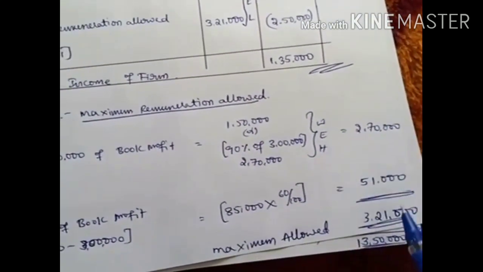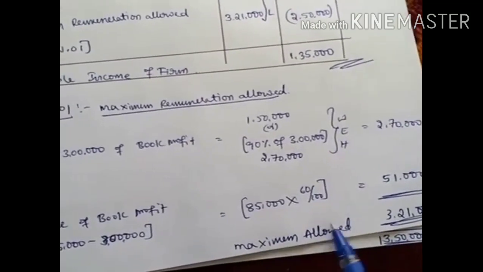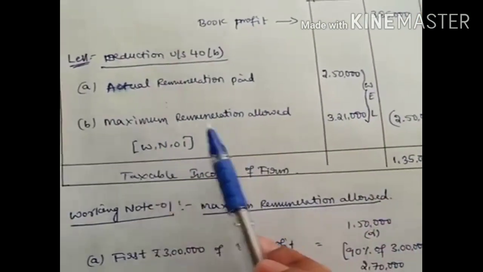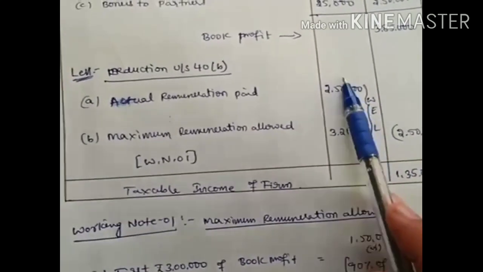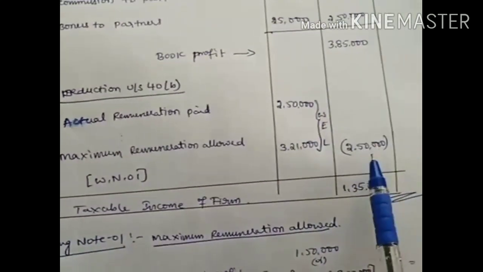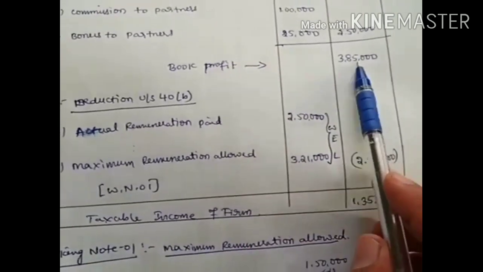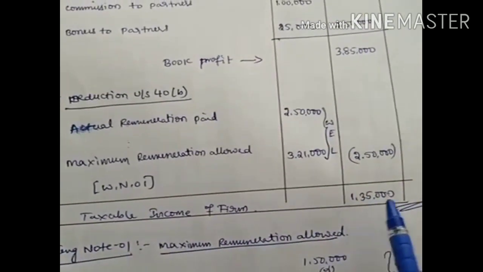Add both of the amounts, and you get 3,20,000 as the maximum allowable amount. So write that maximum remuneration allowed is 3,21,000. Whichever is less, which one is less here? 2,50,000 only, right? So that will be subtracted from book profit. So the taxable income of the firm is 1,35,000.